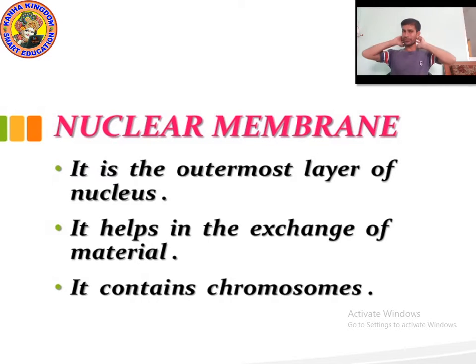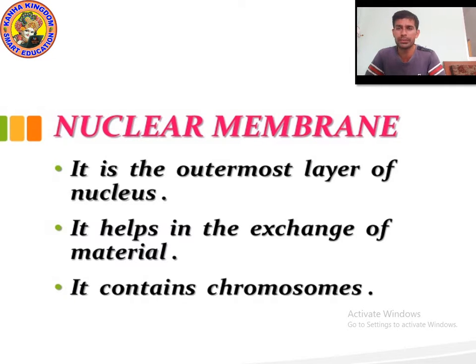So, as you can see, first topic, nuclear membrane. If you are confused about what the meaning of membrane is, membrane means layer. So what is nuclear membrane? It is the outermost layer of the nucleus. Remember kids, nuclear membrane is the outermost layer of the nucleus.